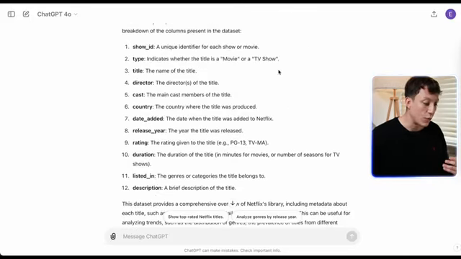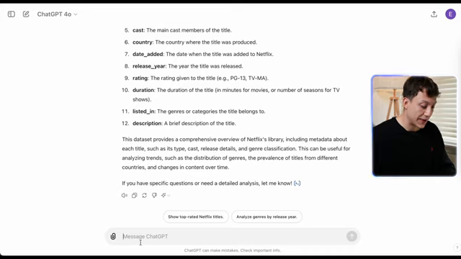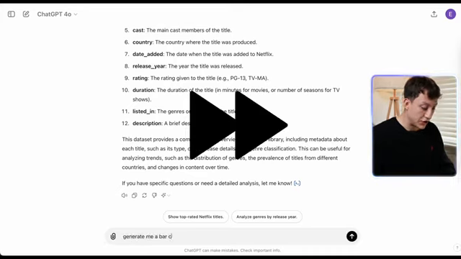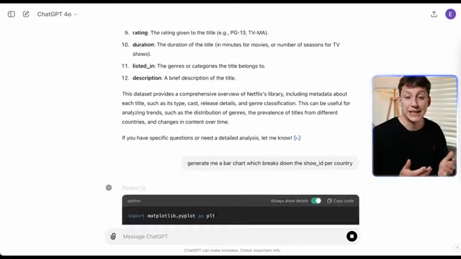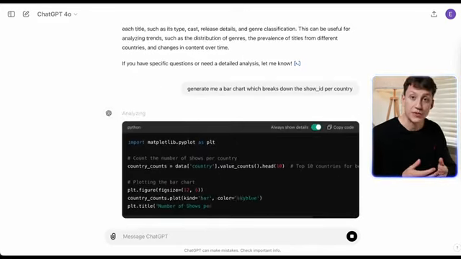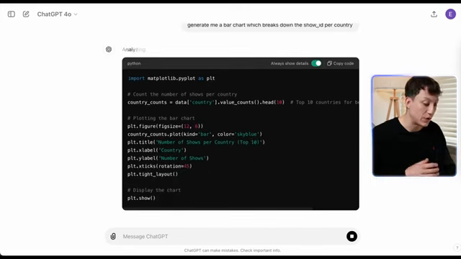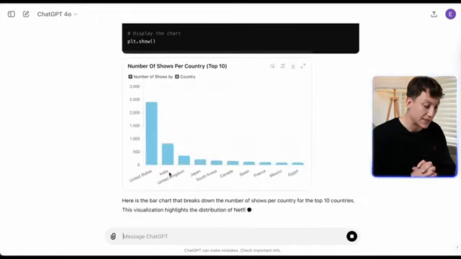I can now just ask it to generate me a plot. So let's say I want to know for each show ID what country it was shot in. So let's do that. Let's say generate me a chart which breaks down the show ID per country. Again, it may misinterpret this prompt I gave it, so let's see what it comes out with. Again, it's showing me the code that I'll use. Again, matplotlib. Now it's just going to focus on generating the output.